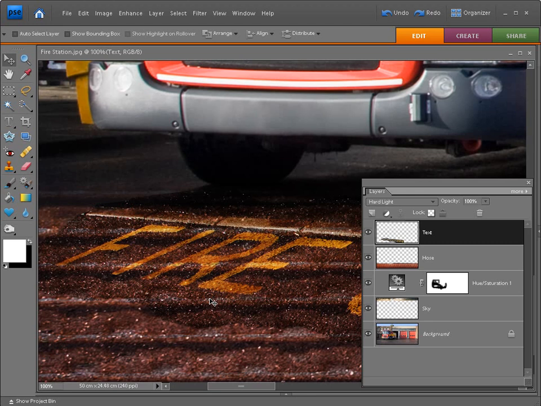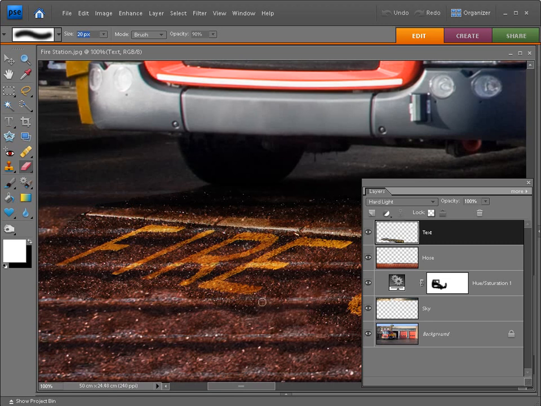So what we're looking to do is remove this darker noticeable edge around the outside of the text, and that's something we can do with the eraser tool. So go into the toolbox and select the eraser tool, move into the options bar, set the brush size to 20 pixels to start off with, and the opacity to 90%.